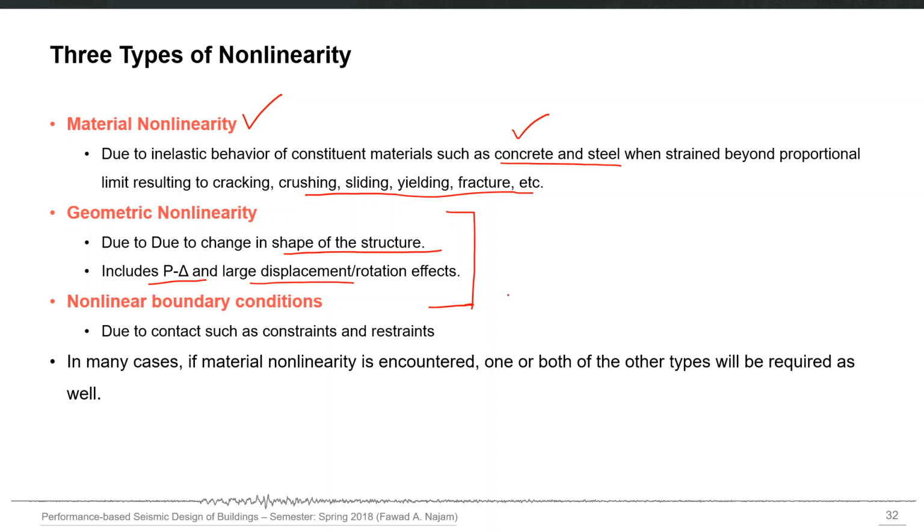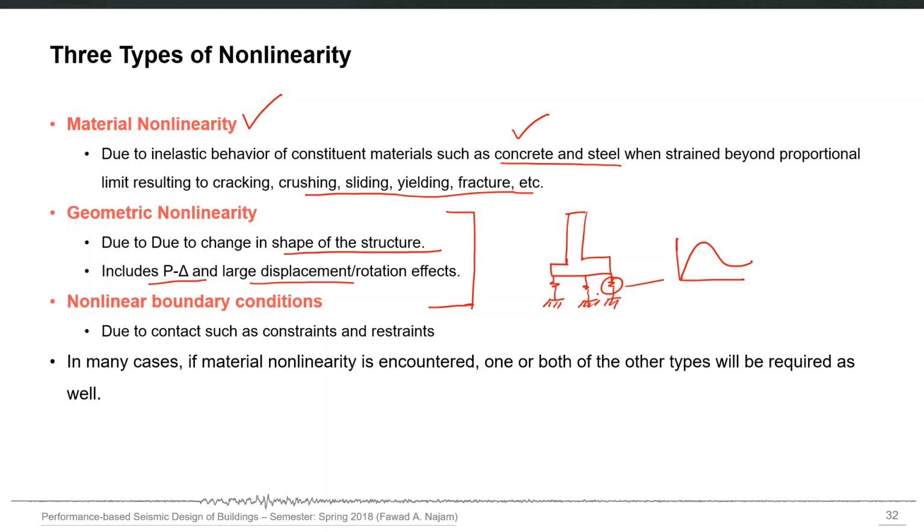There can be nonlinear boundary conditions also, sometimes called boundary nonlinearity. For example, some springs can be used to model certain supports, and the behavior of those springs can be nonlinear. For example, if this is a column and it has a certain support or foundation, supported on some soil which is represented by some soil springs, the behavior of these springs can be nonlinear. The force-deformation behavior, or axial force-axial deformation behavior, can be nonlinear for these springs also. In that case, it will become a nonlinear boundary condition.